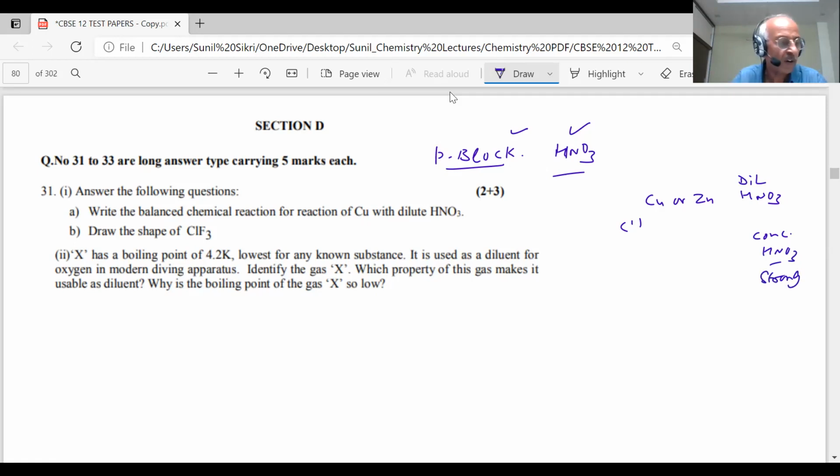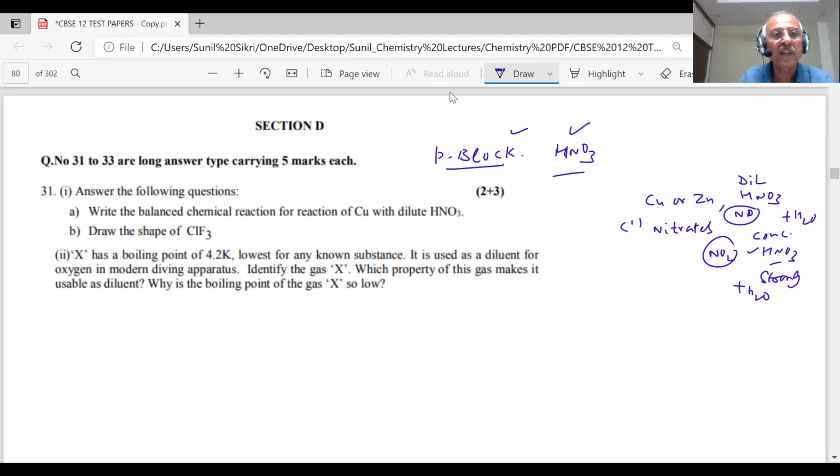When copper or zinc reacts, student, one thing is nitrates will be formed: copper nitrate or zinc nitrate. And in the case of concentrated, what you get is NO2. And if it is dilute, what you get is NO, the lower oxidation state of nitrogen. NO, nitric oxide, and water will also be there in both the cases. You should remember this, because the question could be changed in the paper, student. So we should be careful what question and what answer we have to write.